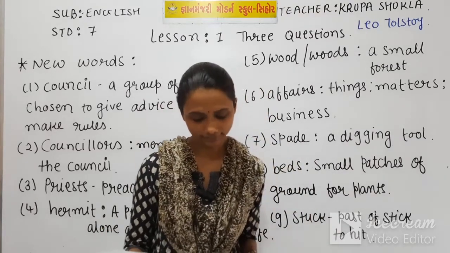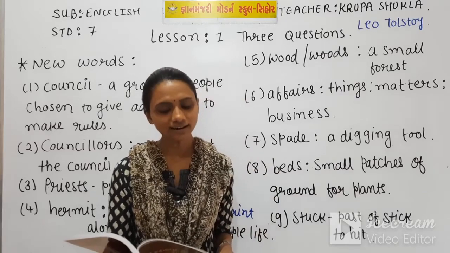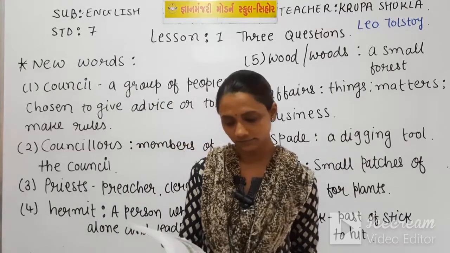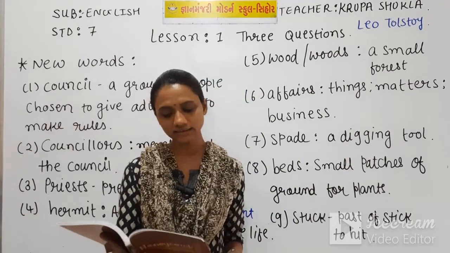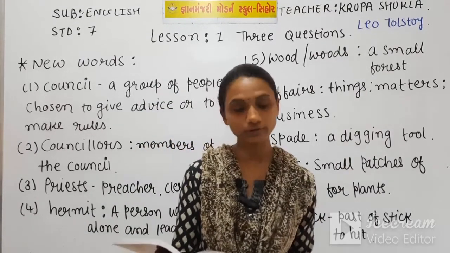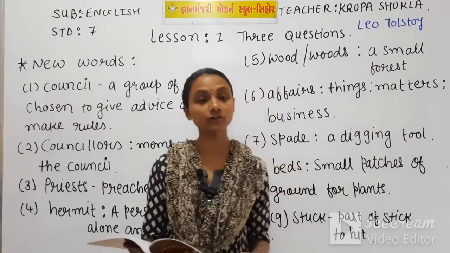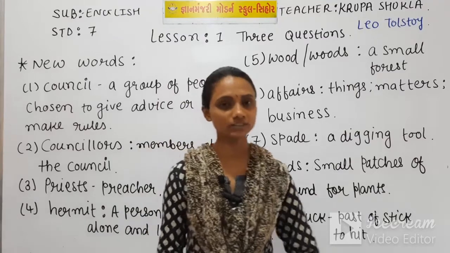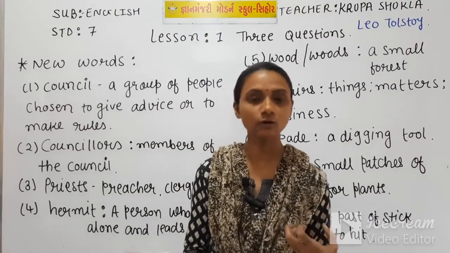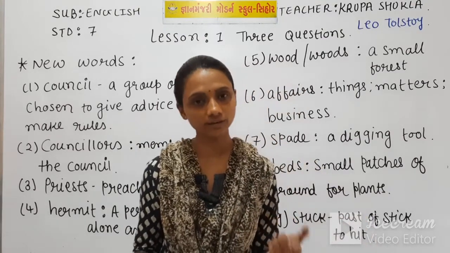Now next paragraph. 1 hour passed, then another. The sun went down behind the trees, and at last the king stuck the spade into the ground and said. Now hour after hour was passing and the sun went down. It means now it was the time of evening.